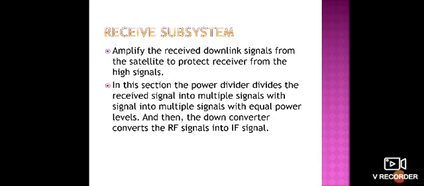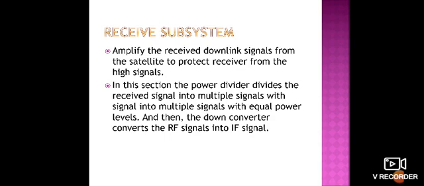That means it is used to amplify the received downlink signals from the satellite and protect the receiver from high power signals, and it divides the signals into signals with equal power levels, and then the down converter converts the RF signals into IF signals. Okay, and these IF signals are demodulated and demultiplexed as necessary to generate the original baseband signal.